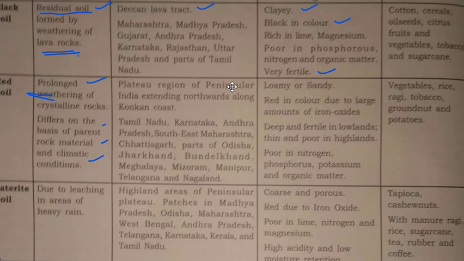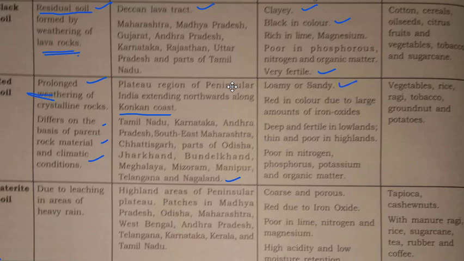They are found in plateau regions of peninsular India, extending northward along the Konkan coast, Tamil Nadu, Karnataka, Andhra Pradesh, Southeast Maharashtra, Chhattisgarh, parts of Odisha, Jharkhand, Bundelkhand, Meghalaya, Mizoram, Manipur, Telangana and Nagaland. These are the areas where we find red soil.